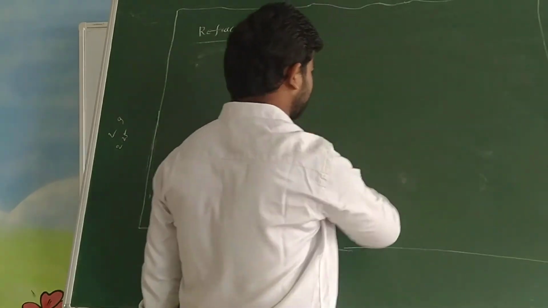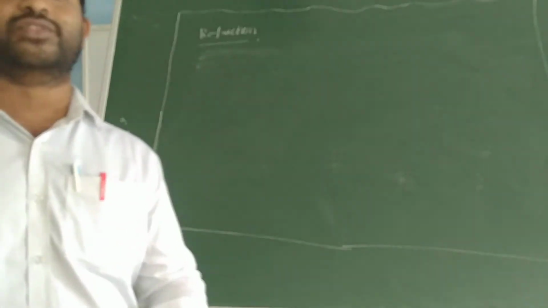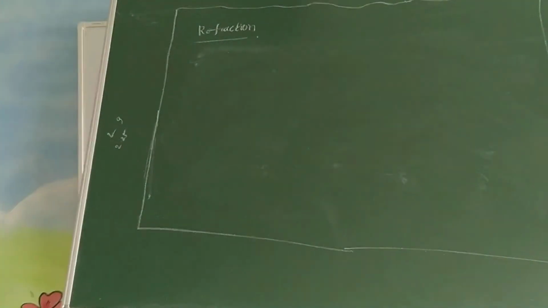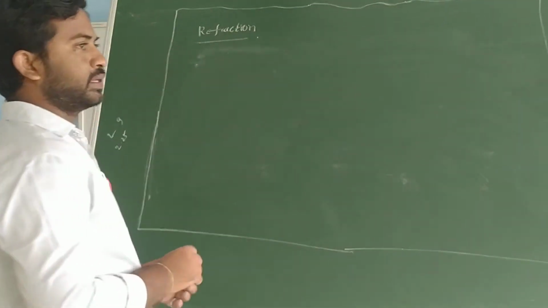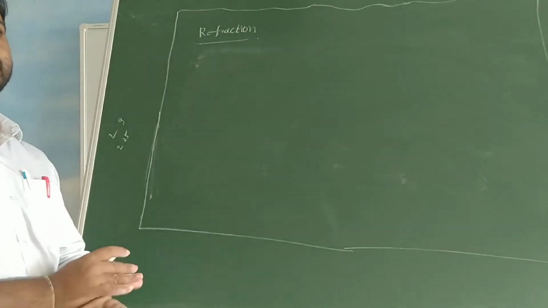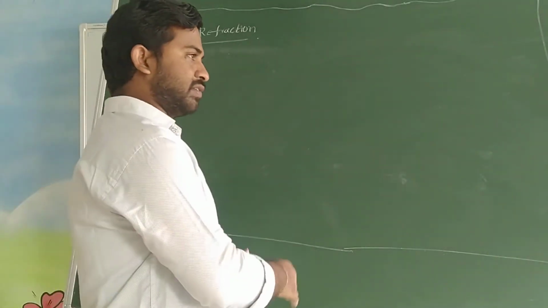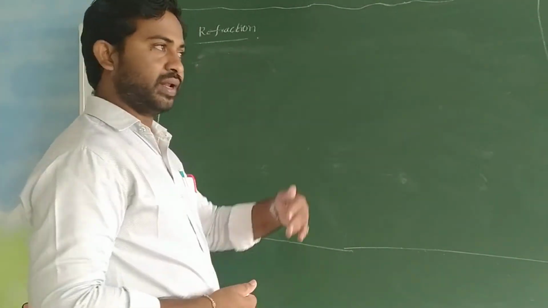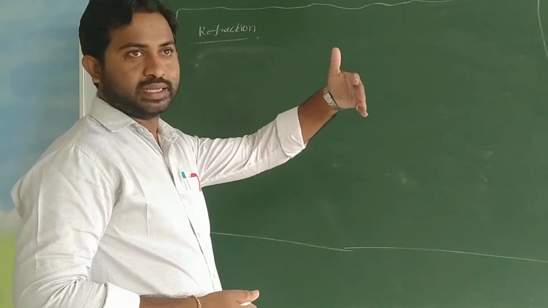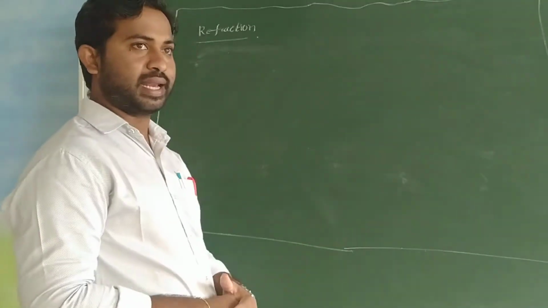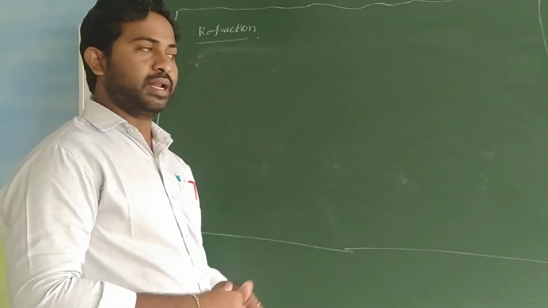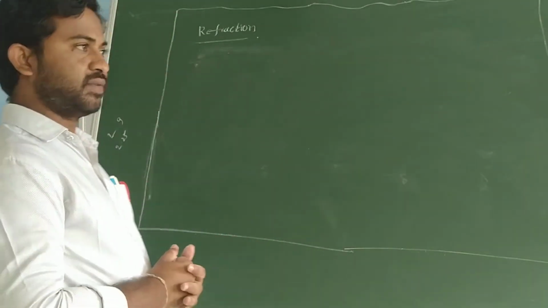Now all this concept is behind the bending of the light ray when it travels from one medium to another medium. There are three cases: when a light ray travels from a rarer medium to a denser medium, when it travels from a denser medium to a rarer medium, and when the light ray is incident obliquely on a glass slab. I want to discuss these three cases with you.